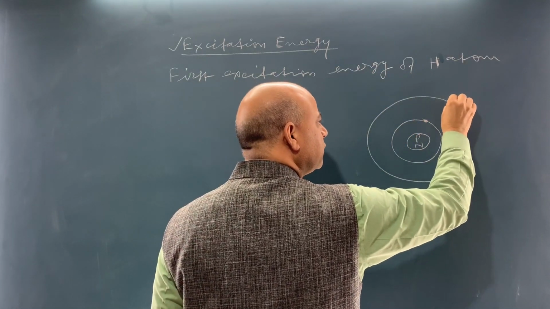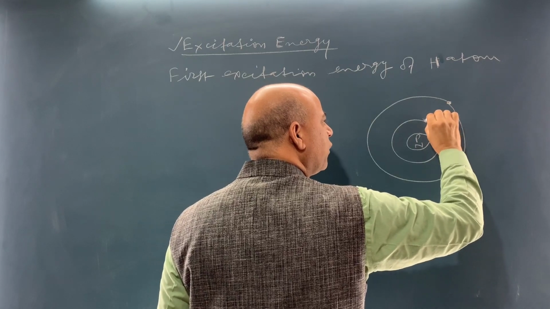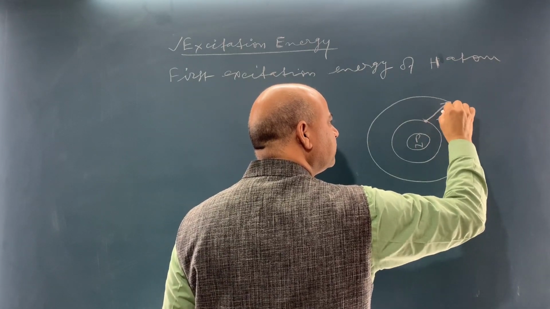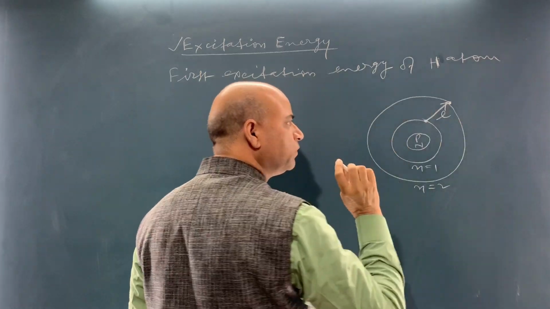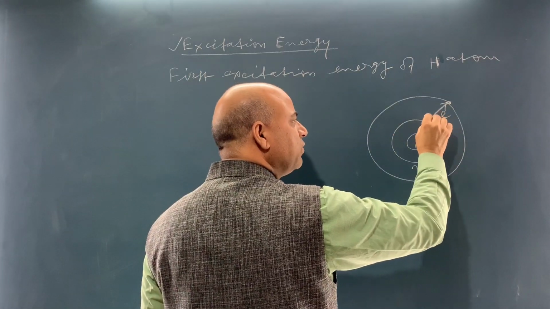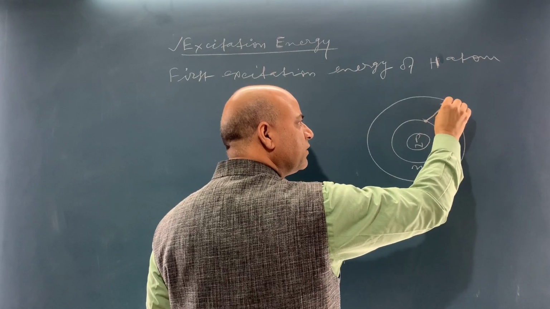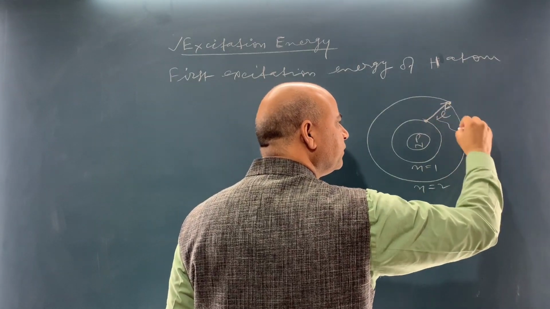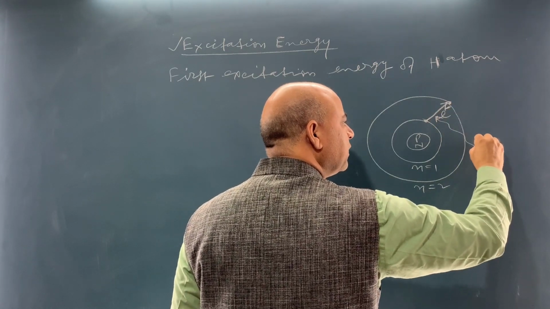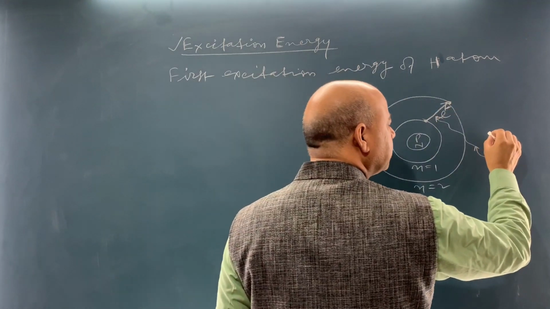The electron jumps from first to second like this. This is n is equal to 1, n is equal to 2. When the electron jumps from first orbit to second orbit, it requires energy. This energy is absorbed.